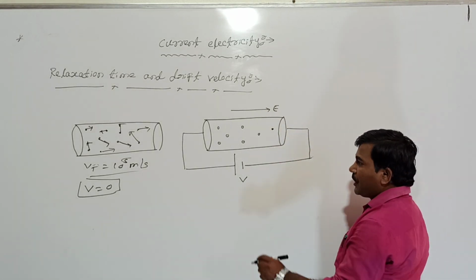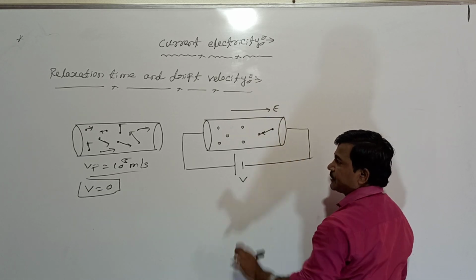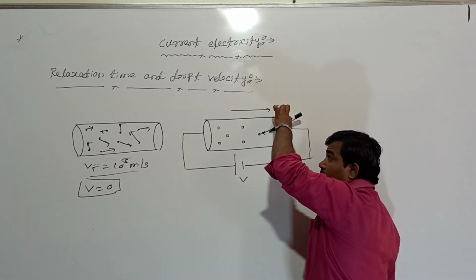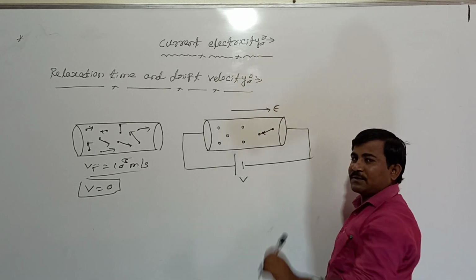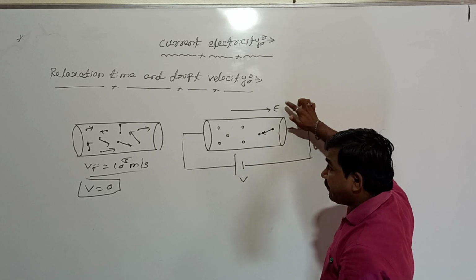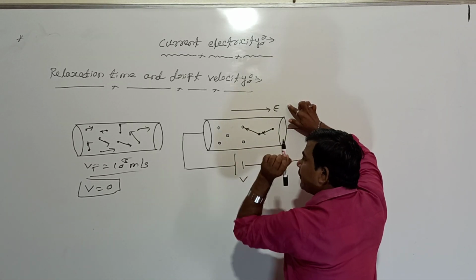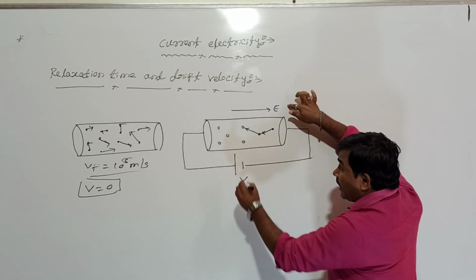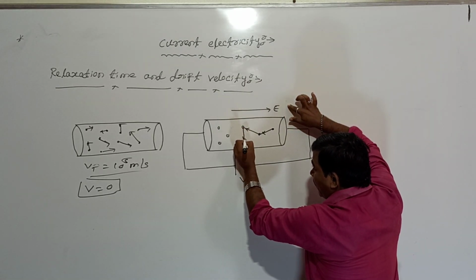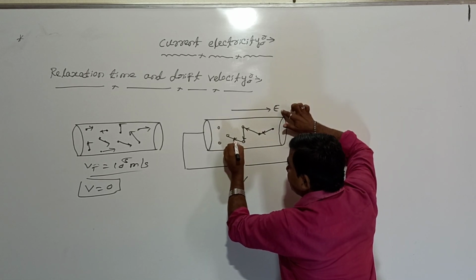As a result, the electron moves like this. When electrons are moving, they can collide with the positive ions, and they slow down. Again, after getting energy from the electric field, the charge moves. Again it collides with a positive ion, and again gets energy from the electric field and moves.